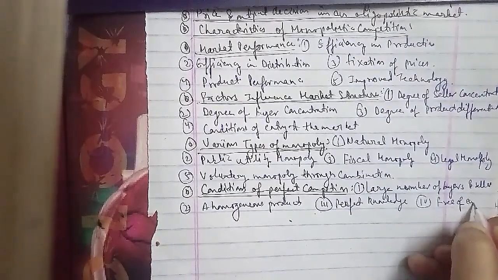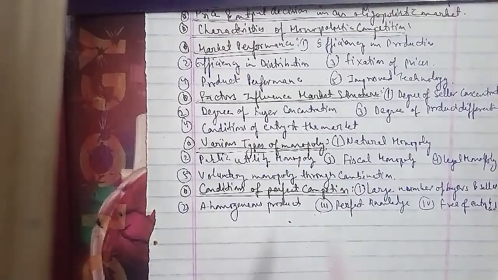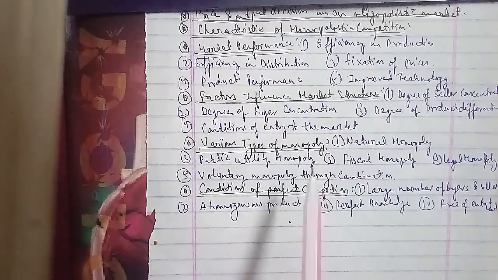Now we'll talk about the question: what are the types of imperfect competition. So the types of imperfect competition are what we have to discuss here.